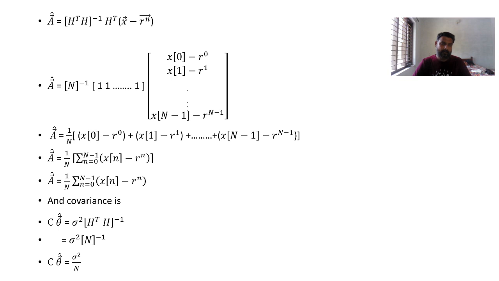Okay, in this manner we will solve the example that is related to the extension of linear model, that is another extension of linear model, that is including the known parameters. I think it is clear for you.